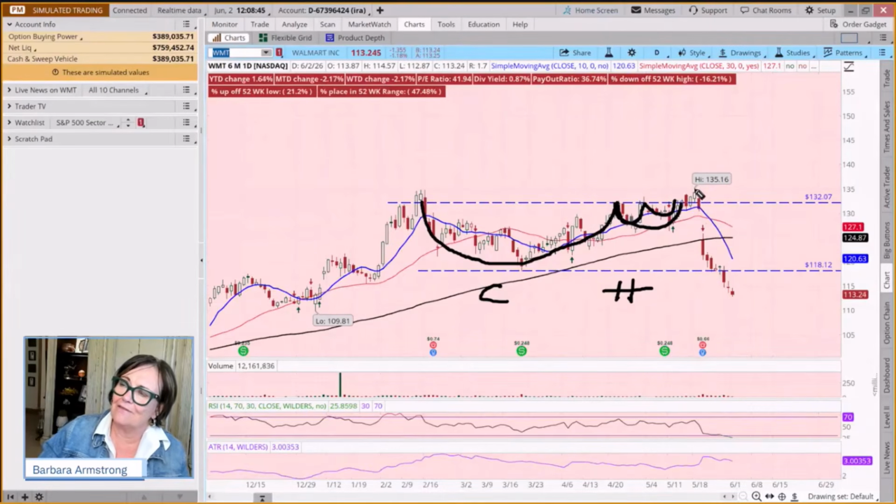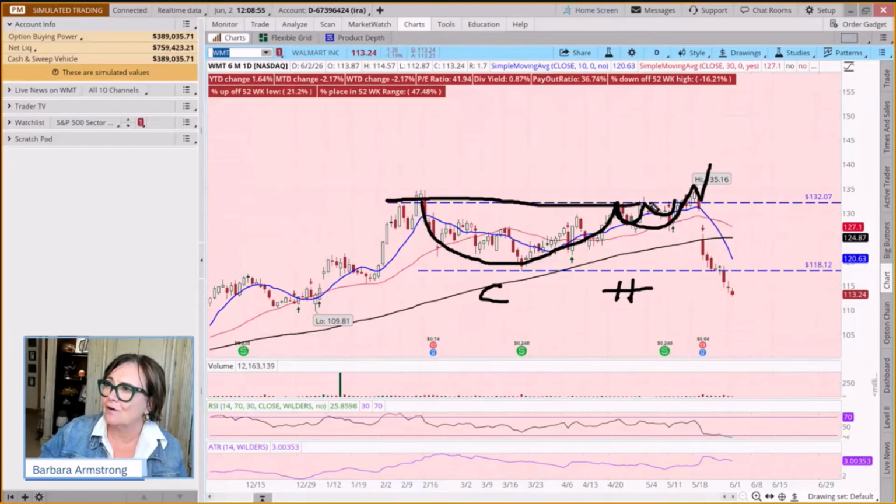I had a friend in the industry who used to say, let it cross the river and come back and test the ice. If it bounces, you know that this horizontal resistance line has now become a support line. And in fact, with Walmart, that didn't happen, did it? It wasn't a breakout, it was a fake out, and it came all the way back down here.